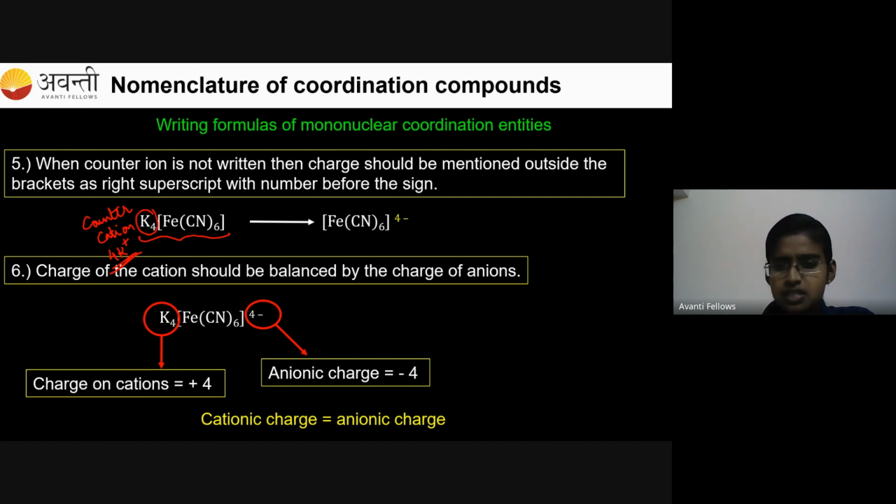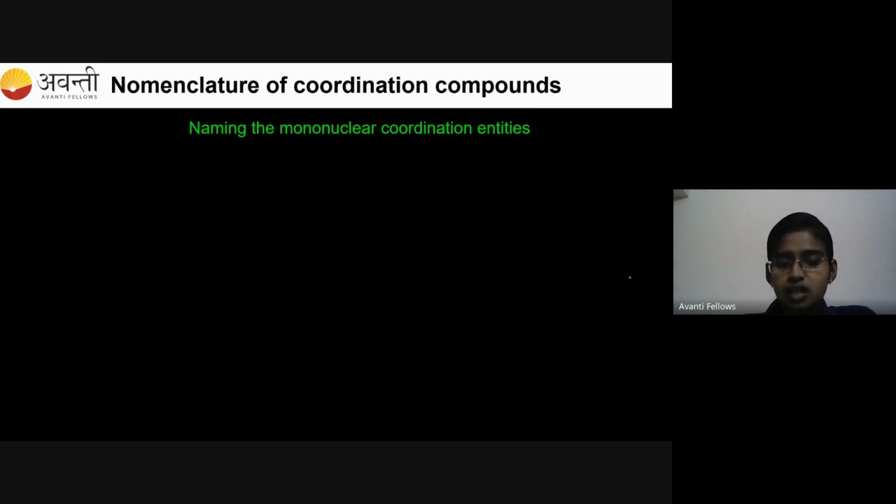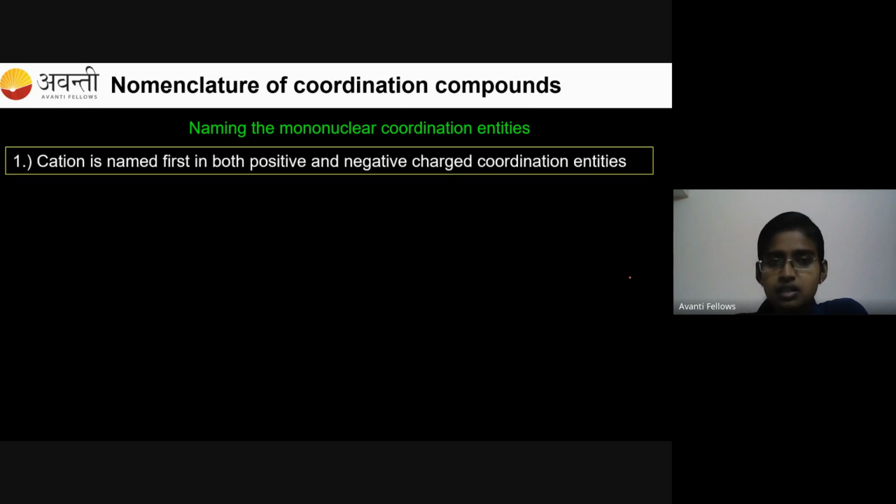They are very easy. Just be very careful and aware of minute things. So next I'll go with the nomenclature and the rules to write the name for the system which has only one single central atom. Okay. This is very important.